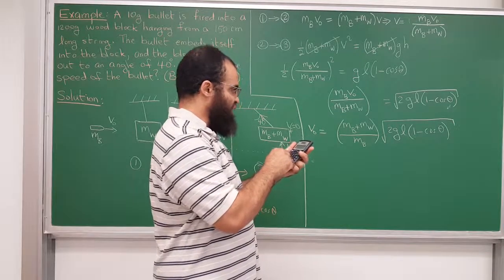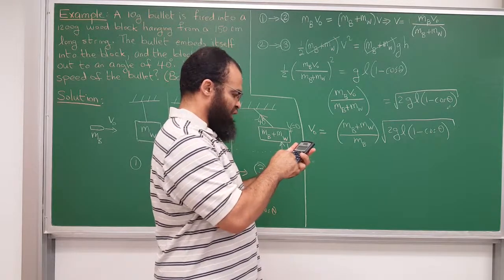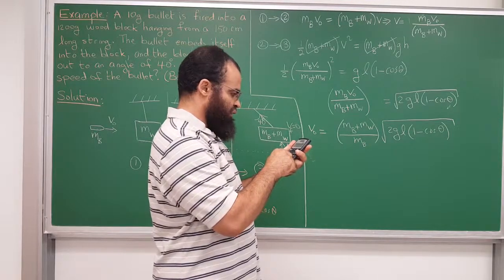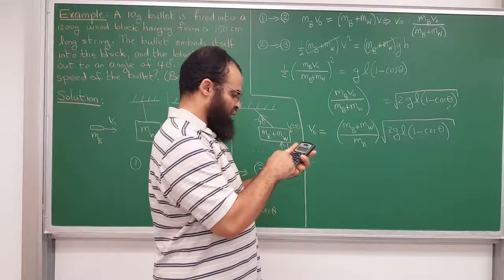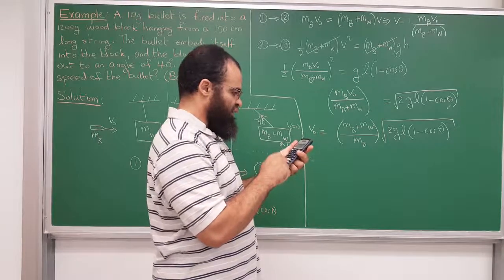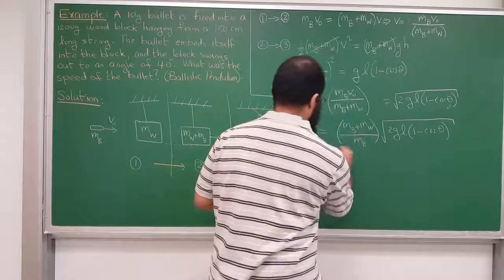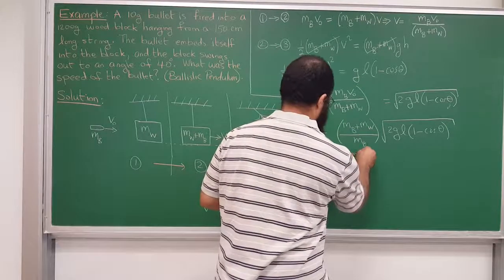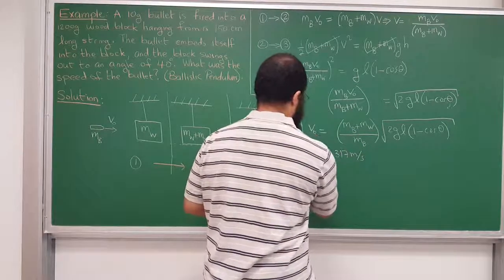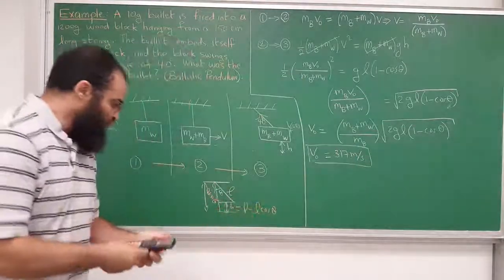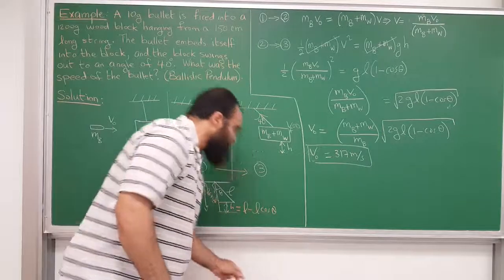then times 1 minus the cosine of 40 degrees, and then take the square root of that. I get about 317 meters per second. About 320, as the book says. Okay, so that's that for that one.